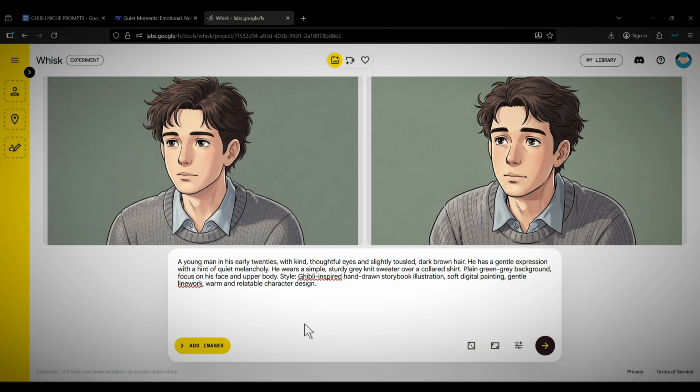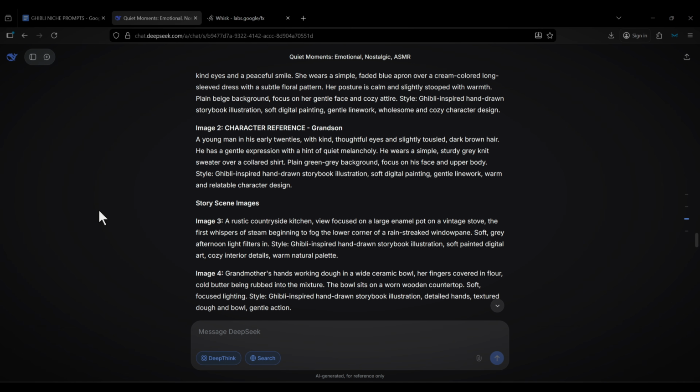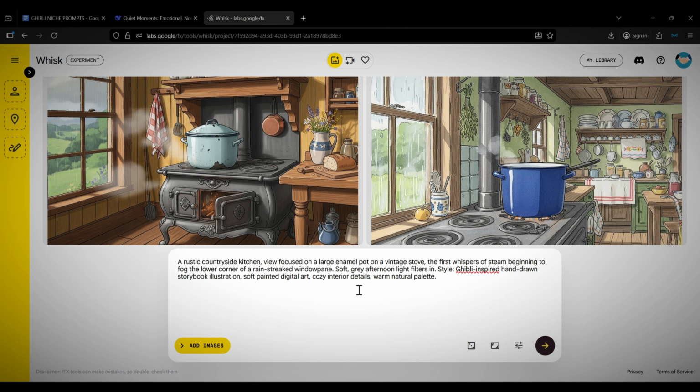Now, once you've generated the main characters in your story, the next thing you need to do is generate an environment. So you can copy the first prompt from your chatbot that's meant for the environment, paste it into Whisk, and generate an image of the place where your story will be centered.